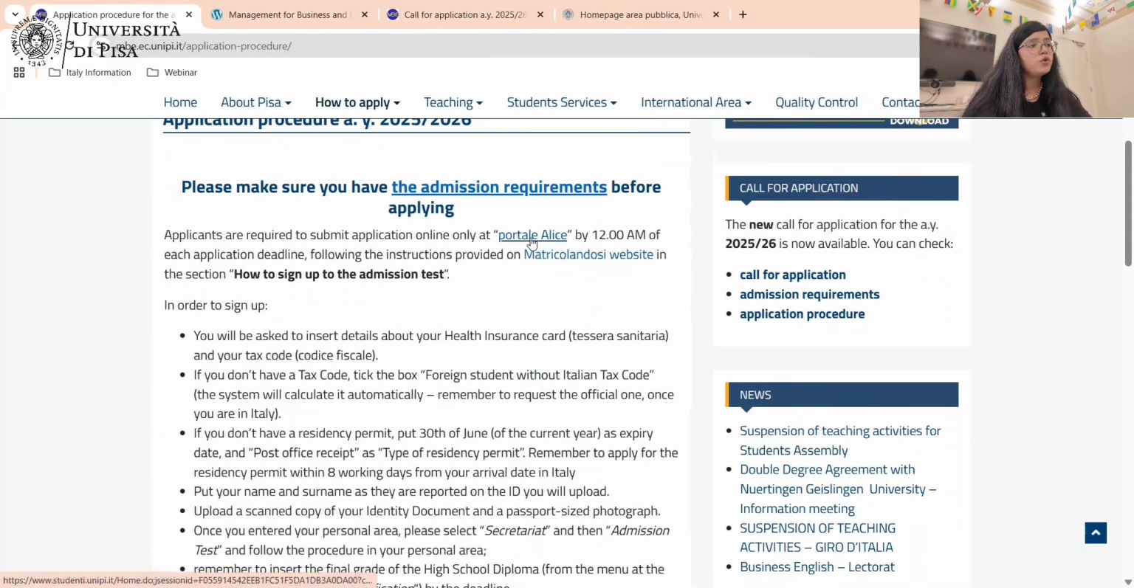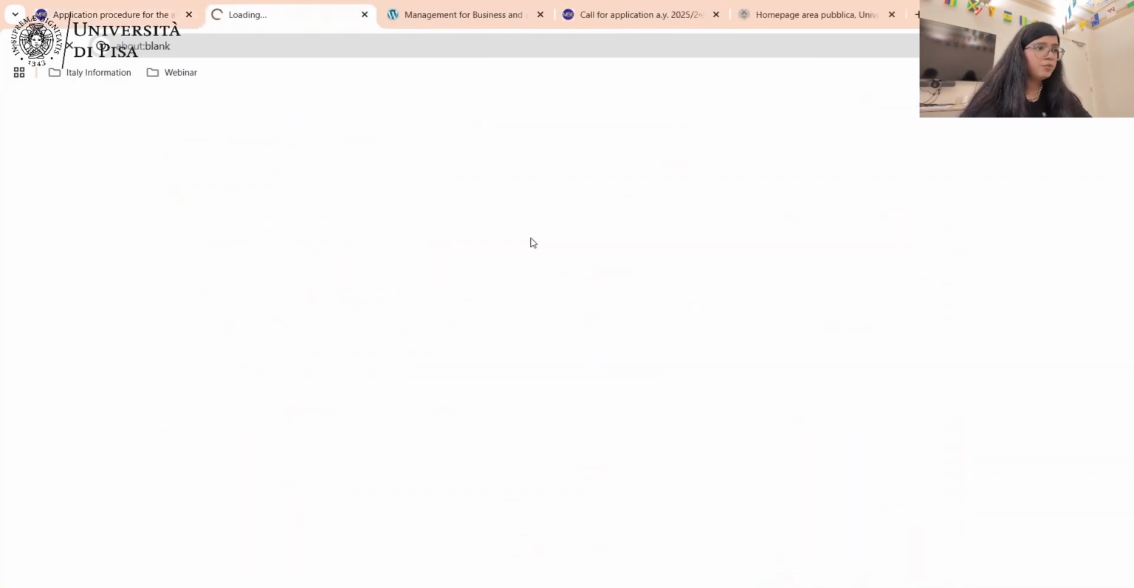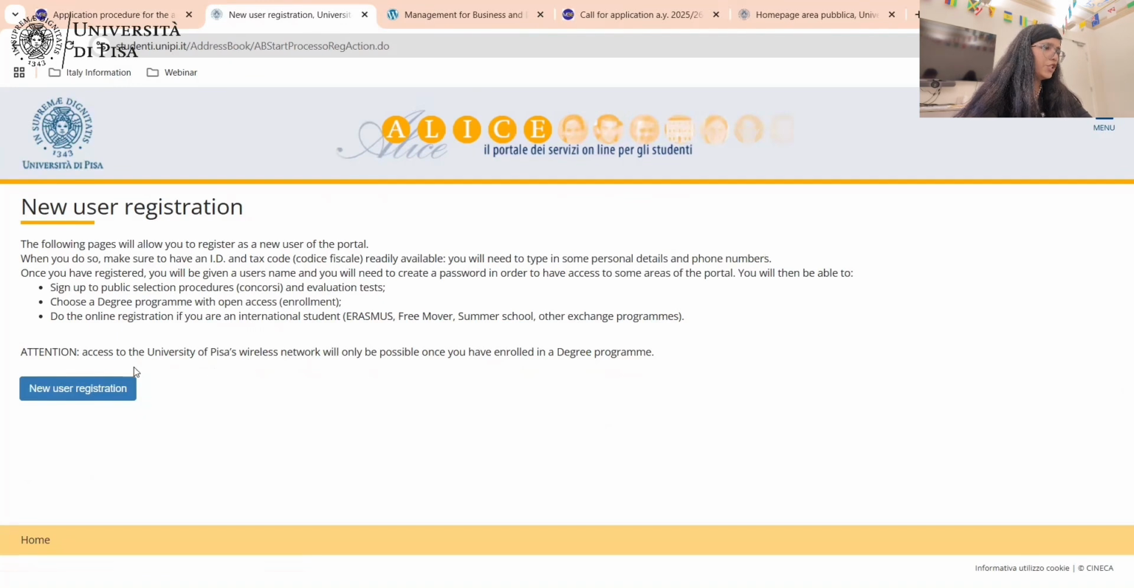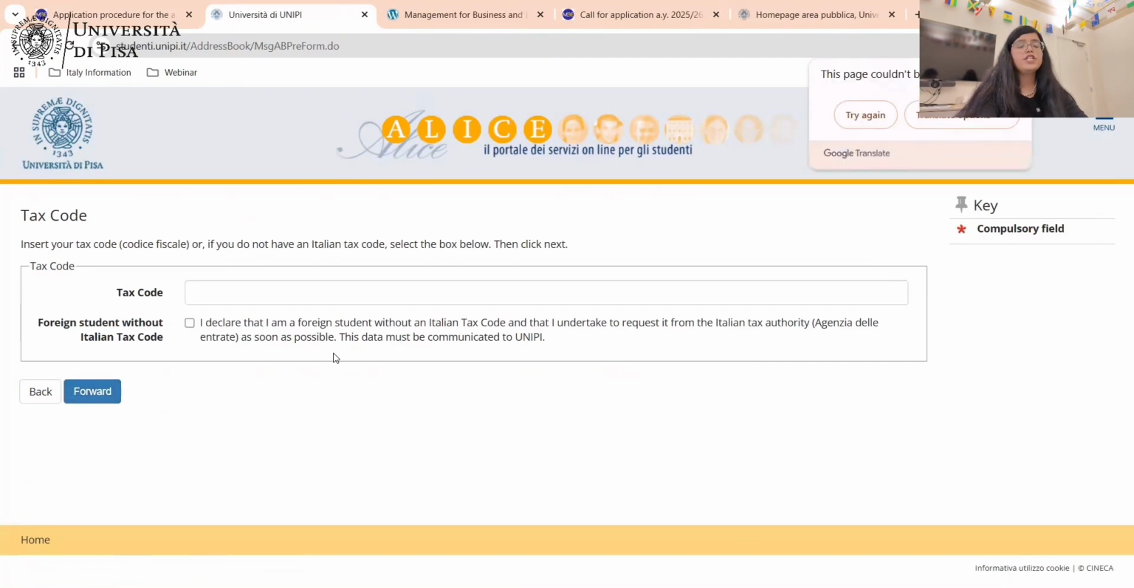So first you have to register on this particular portal. Okay, so you have to register here. You have to click here. You have to start a new user registration. And you have to put all these details. This is a tax code. This is the codice fiscale. So you have to take this: you are a foreign student without an Italian tax code.